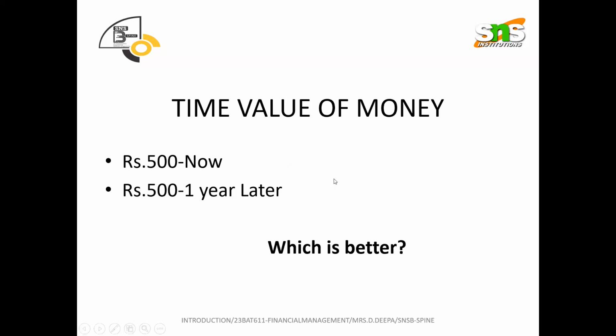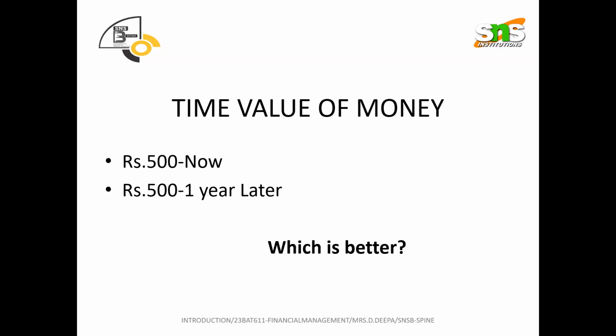Next, we need to know what is meant by the time value of money. It is better understood with an example. There are two offers. The first offer is 500 rupees now. The second offer is 500 rupees one year later. Which is the best offer?